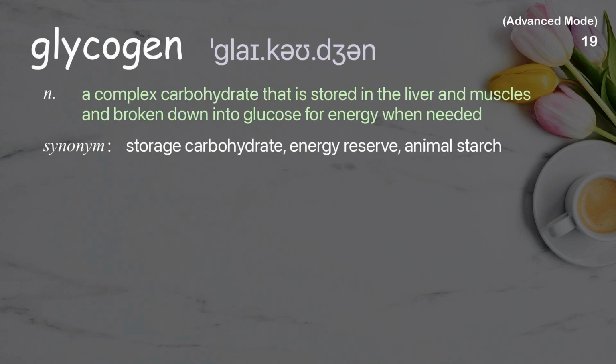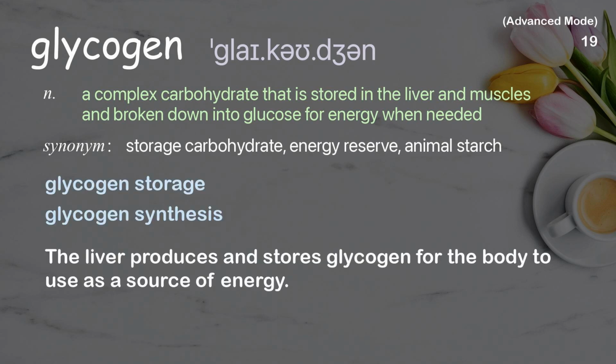Glycogen. A complex carbohydrate that is stored in the liver and muscles and broken down into glucose for energy when needed. Examples: glycogen storage, glycogen synthesis. The liver produces and stores glycogen for the body to use as a source of energy.